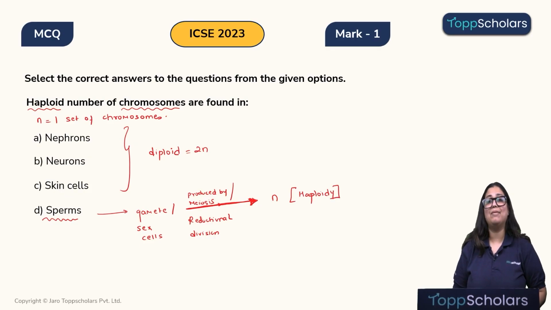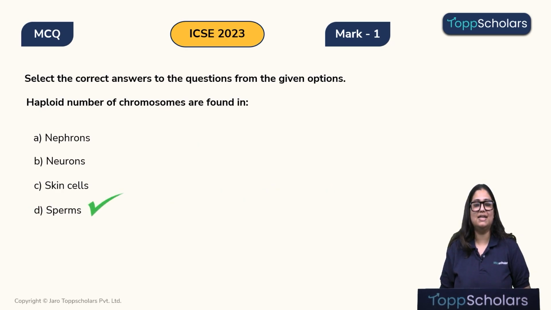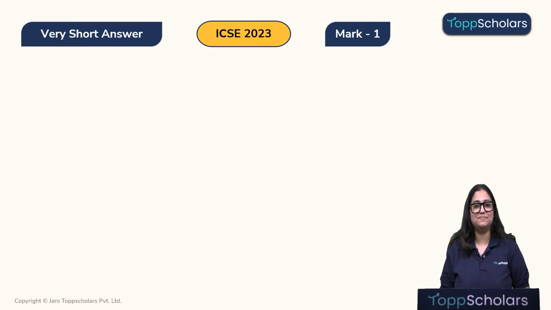They will show haploidy nature. Alright, so the correct answer over here is D. Nephrons, neurons and skin cells do not produce gametes. Therefore, they are diploid. They will have 2n number of chromosomes. But sperms or ovum are gametes. They are produced by meiosis or reductional division. Therefore, they will only have one set of chromosomes, that is, they will show haploid number of chromosomes. Right? So, the correct answer is D over here.